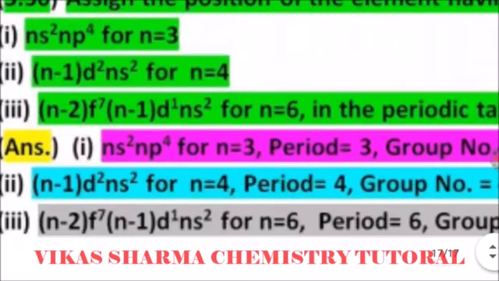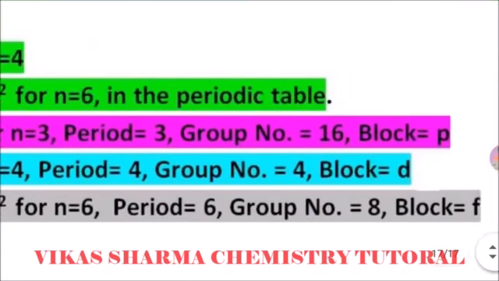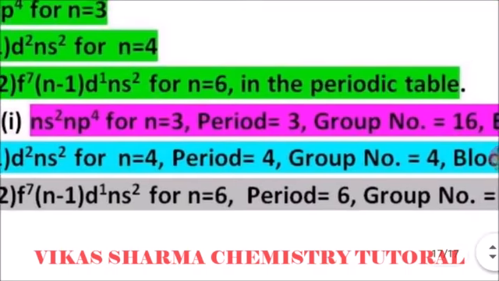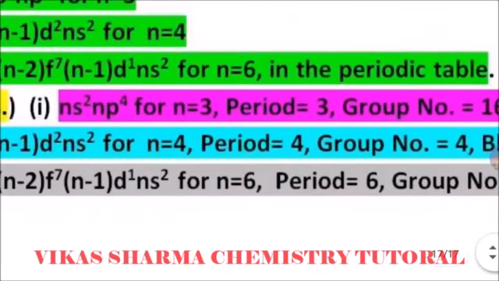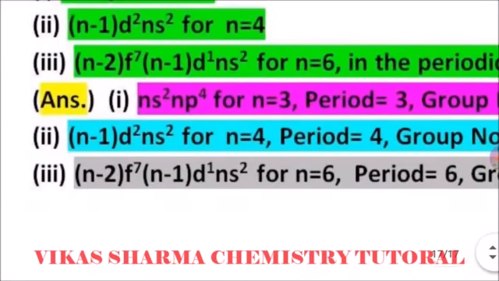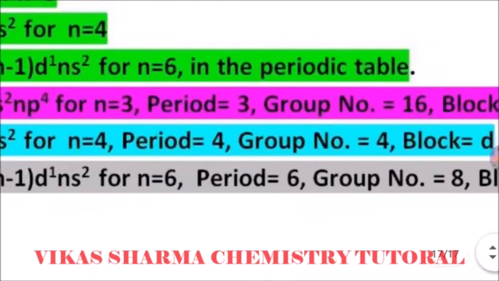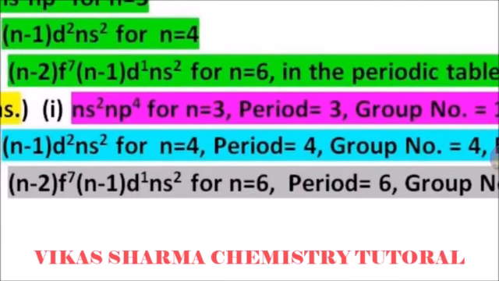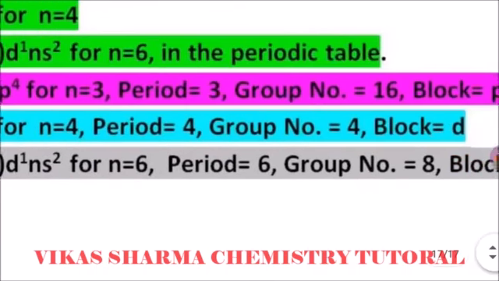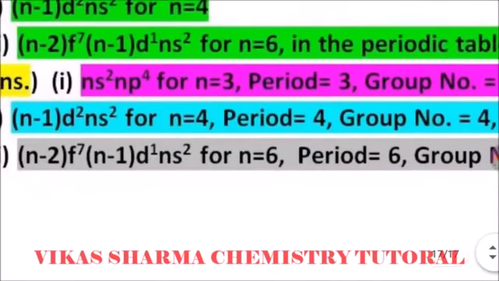So, ns2 np4 with n equal to 3 means period number is 3, group number is 16 because 2 plus 4 plus 10 is equal to 16. The block is p because the last electron entered the p subshell. Next, (n-1)d2 ns2 for n equal to 4 means period number is 4, group number is 4 because of the outermost configuration 2 plus 2 is equal to 4. In d and f blocks only the last electron counts, and the block is considered d.